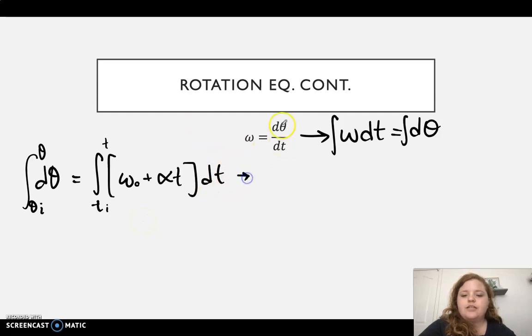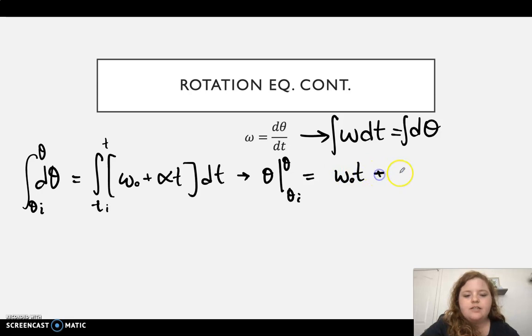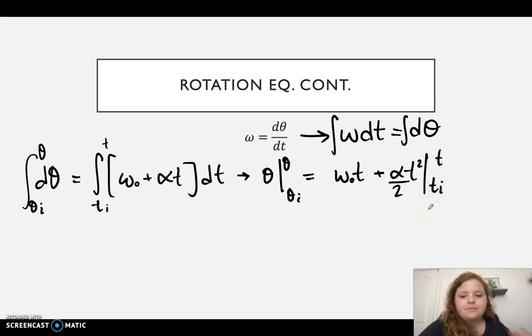Okay, so we should get now, we'll have theta from theta I to theta equal to omega naught t plus alpha over 2 t squared, and that is going to be from t sub I to t. Okay, so then we will have theta minus theta I, or theta final minus theta initial, whichever way you want to look at it.